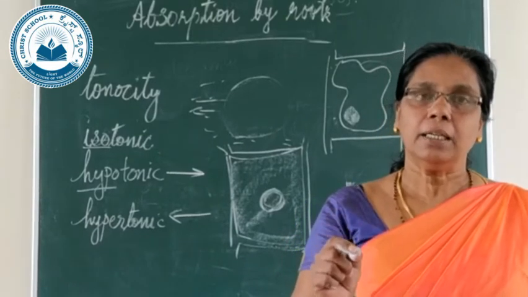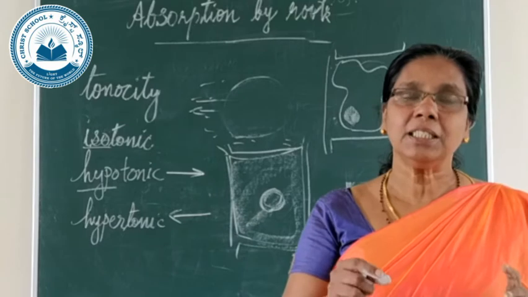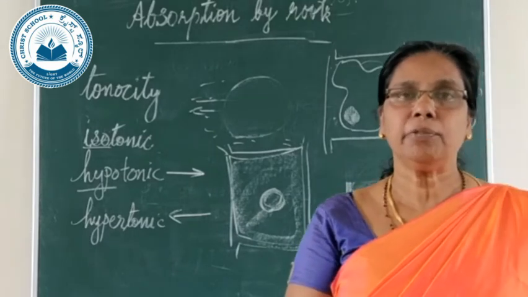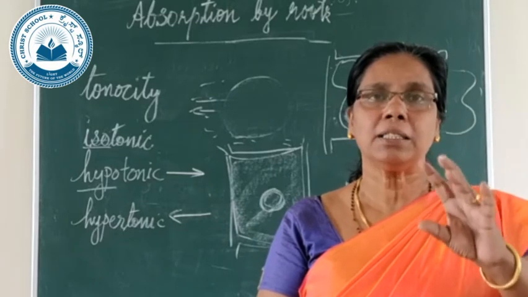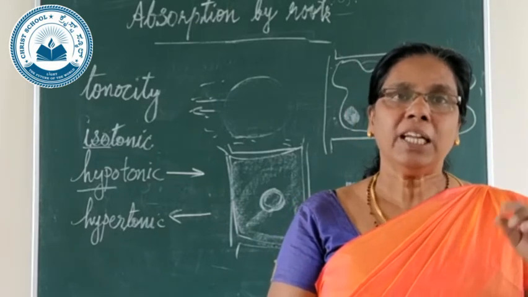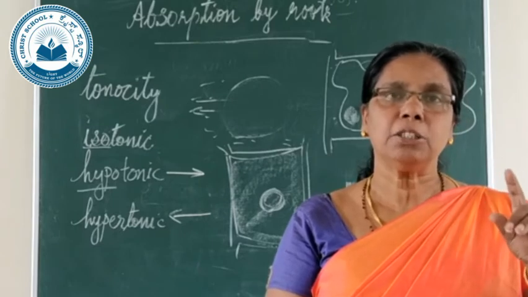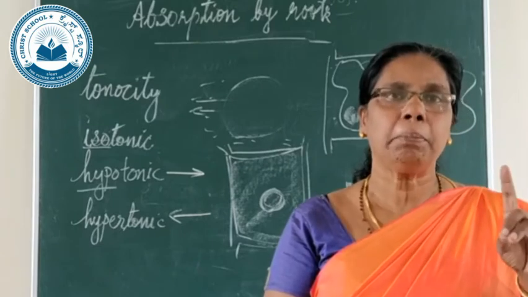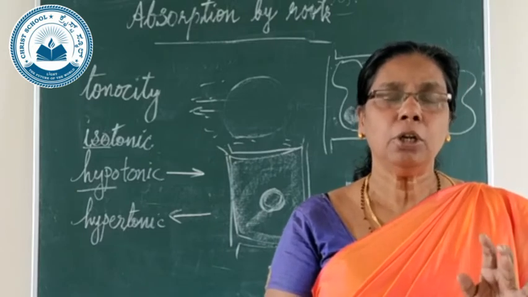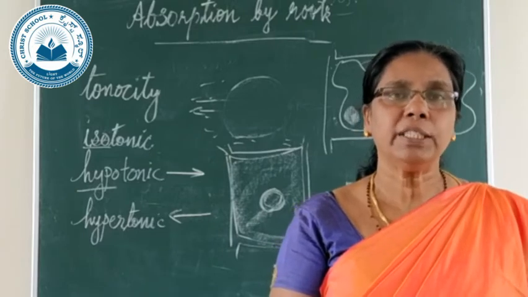Plasma membrane. So both are present in the case of a plant cell. And what is the speciality of these? The cell wall is freely permeable, whereas the plasma membrane or cell membrane is selectively permeable. It allows certain materials to go in and out of the cell.